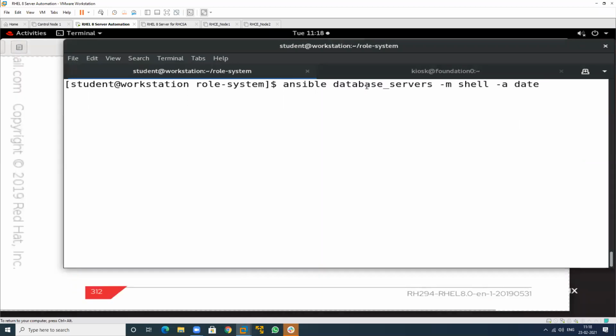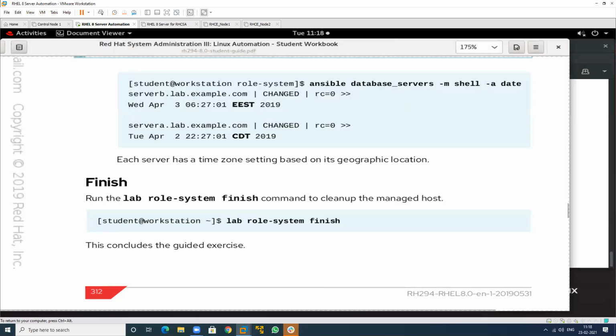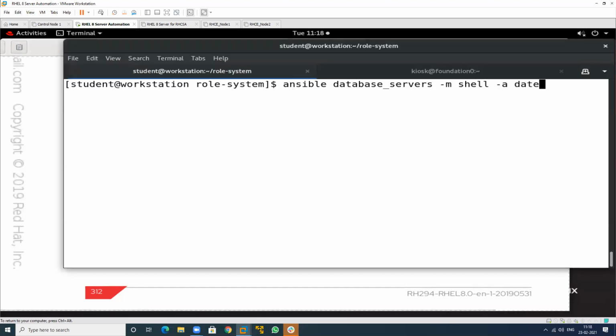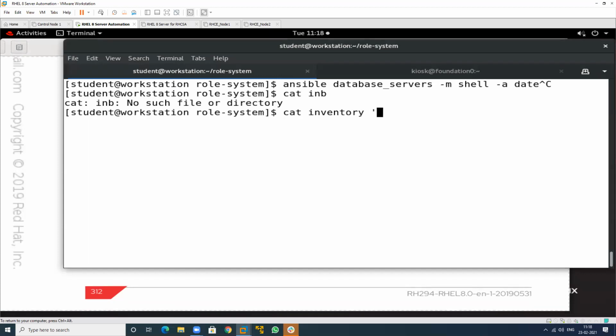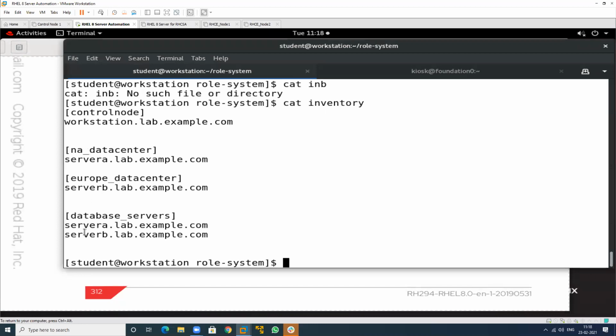We have server A machine, server B machine. Which particular group? Database servers. See, I will show you. I will show this, cat inventory file. See, we have a data center. In this, we have two machines, server A machine, server B machine. And I want to check whether the time zone is selected or not.